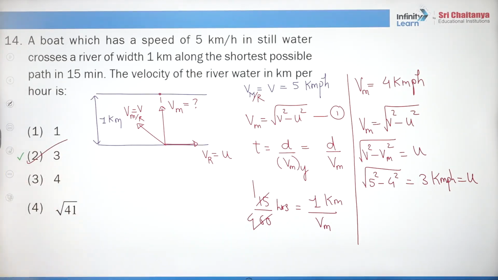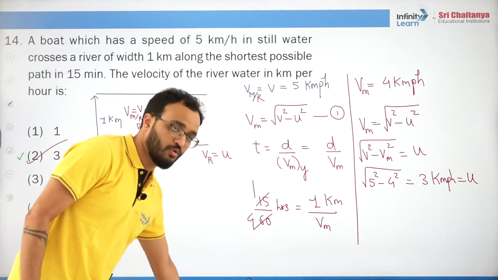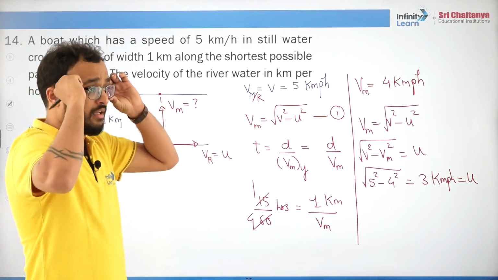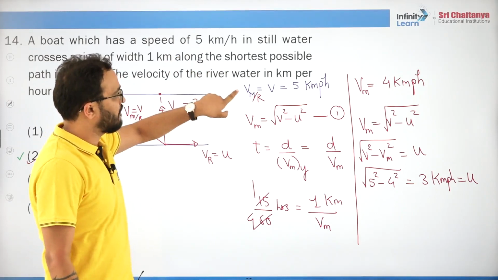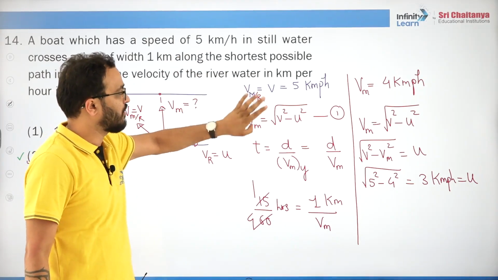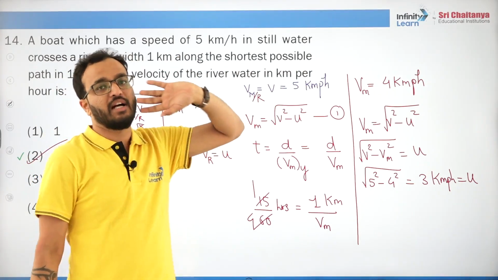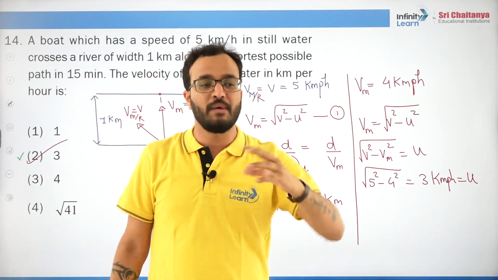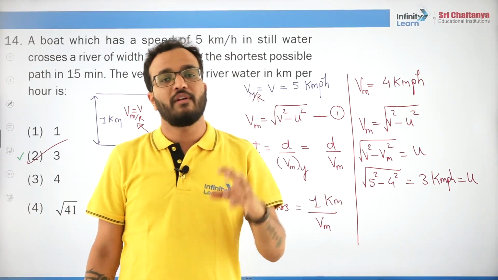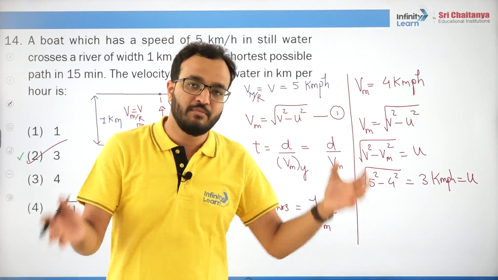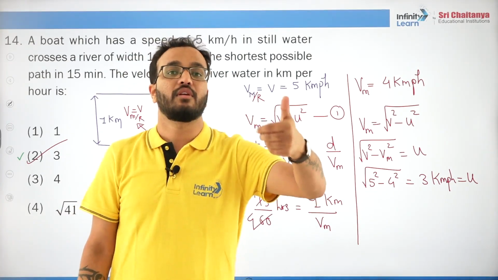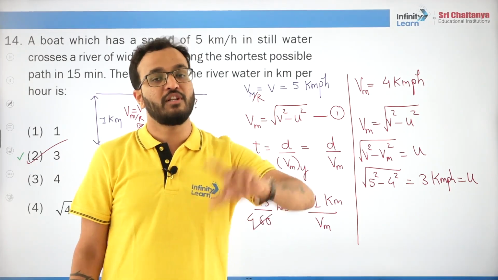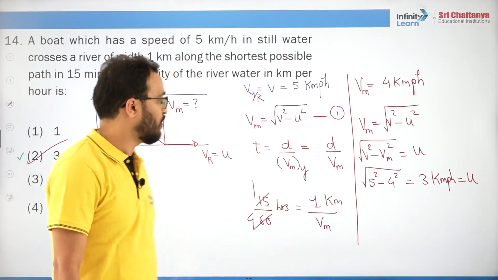It's a simple question, no need to worry so much. Very simple. What we will do, we will say velocity of man or boat with respect to river is this. Whenever they ask in a river man question velocity of man in still water or velocity of man with respect to river, these both are the same things. Or they can say velocity of boat in still water or velocity of boat with respect to river, both are the same things, right? So don't worry.